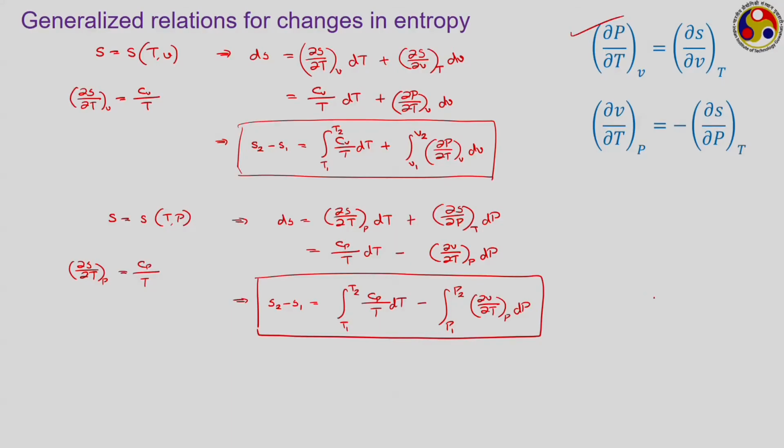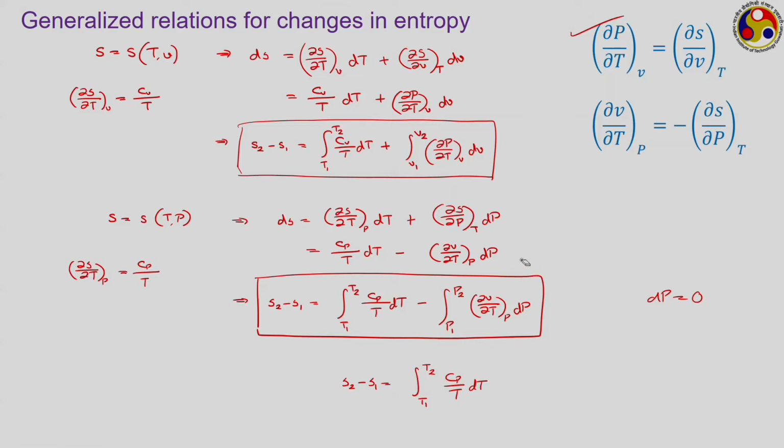If we are dealing with a constant pressure process, suppose, then what should we do? Constant pressure process means dP equal to 0. Then for a constant pressure process, this term will automatically go to 0, and your relation will involve only a simple term: S2 minus S1 is equal to the integral from T1 to T2 of Cp by T dT, which is a very simple relationship, and we should go for this.